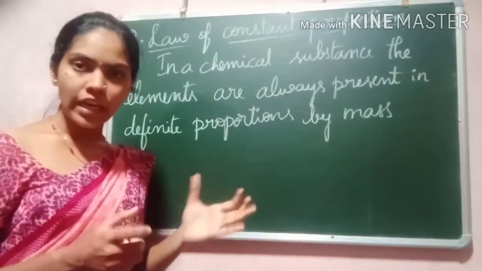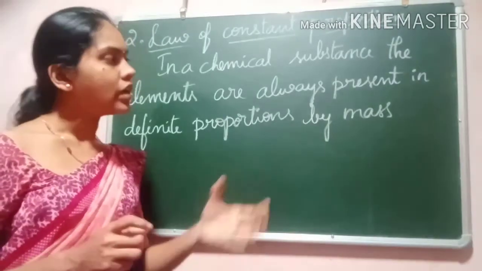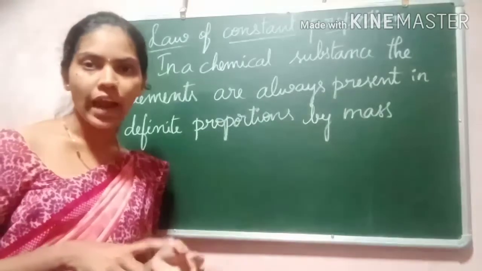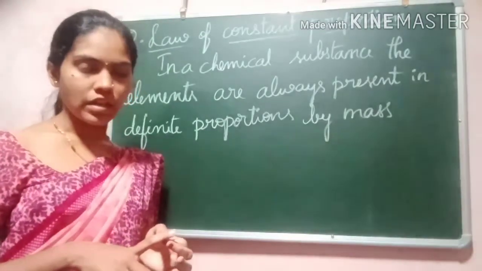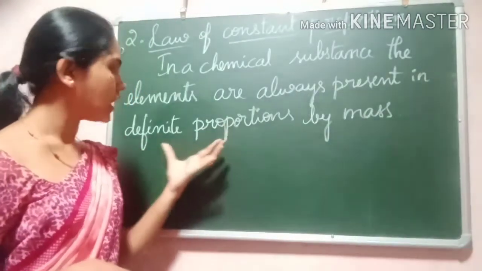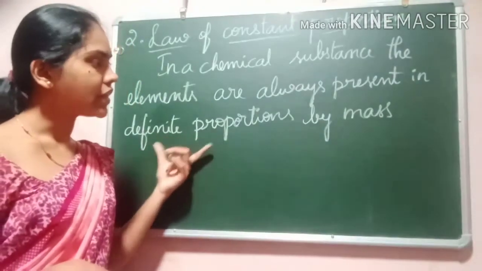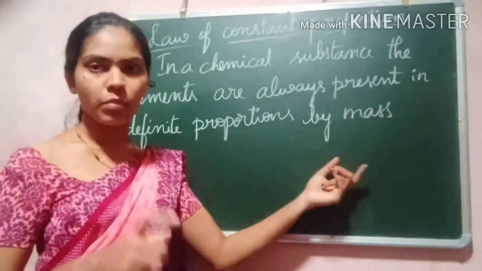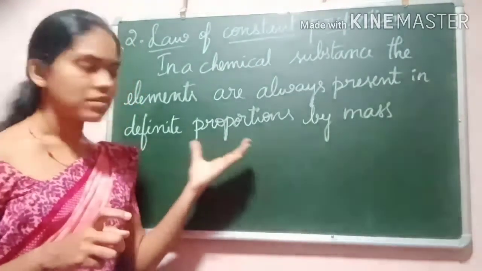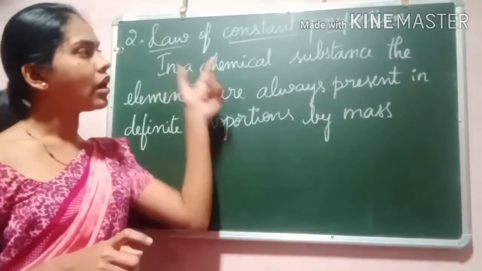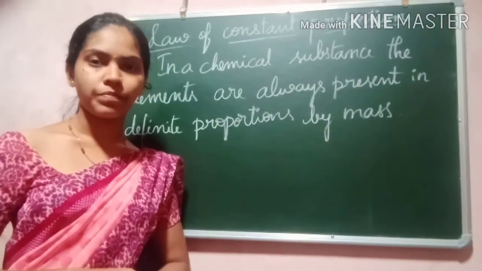If I take water, the elements are hydrogen and oxygen, and they are always in constant proportion. The mass will remain in the same proportion. This is about the law of constant proportion.